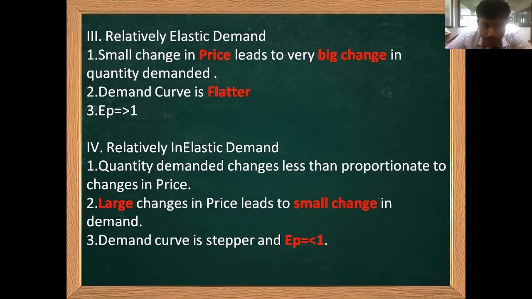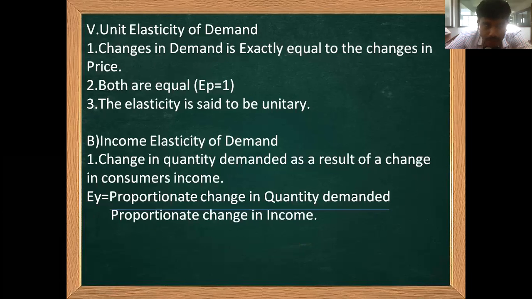You can understand over here. So next one is unit elasticity of demand. What it says is that the change in demand is exactly equal to the change in the price, if both are moving simultaneously with one another.